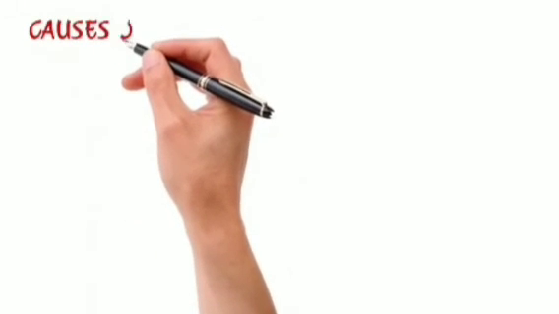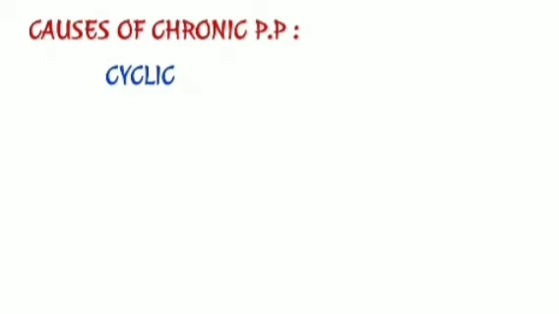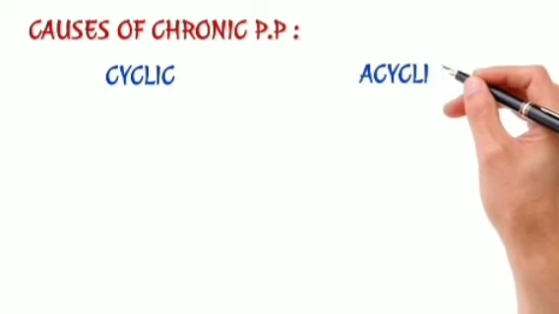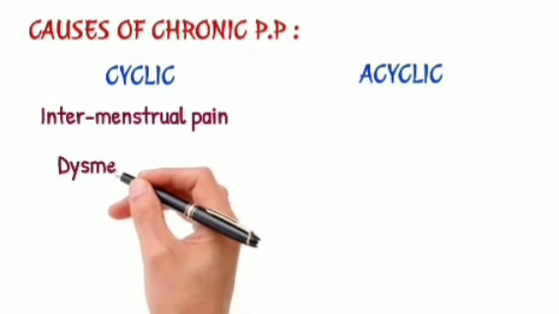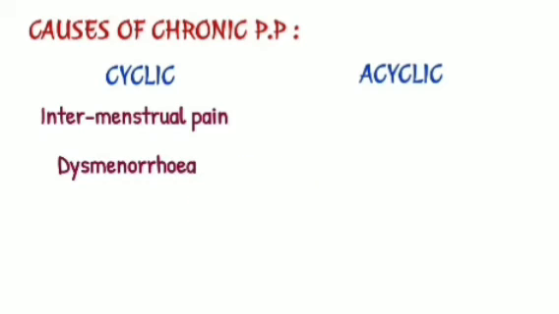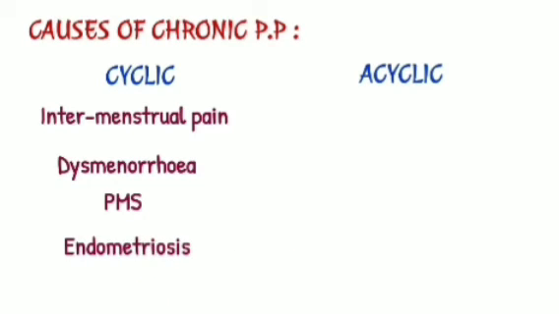So what are the causes of chronic pelvic pain? So there are two types, cyclic and acyclic. In the cyclic, intermenstrual pain, dysmenorrhea, premenstrual syndrome, and endometriosis, and adenomyosis, in which the tissue of the endometrium grows in the walls of the uterus.